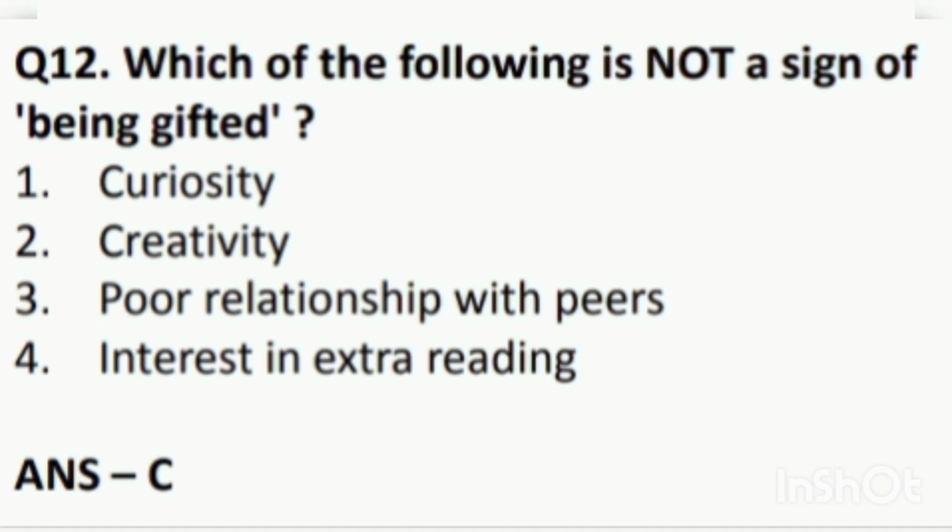Next question is, which of the following is not a sign of being gifted? First, curiosity. Second, creativity. Third, poor relationship with peers. Fourth, interest in extra reading. Answer is C, that is poor relationship with peers. This is not a sign of being gifted, and all others are signs of being gifted.